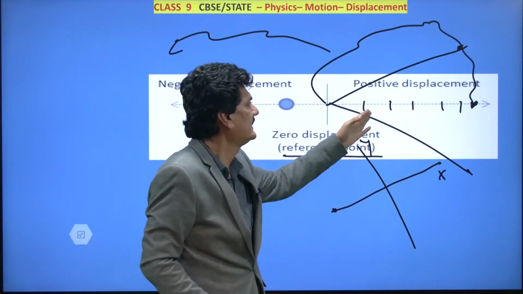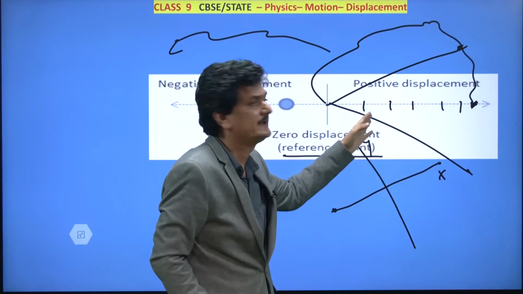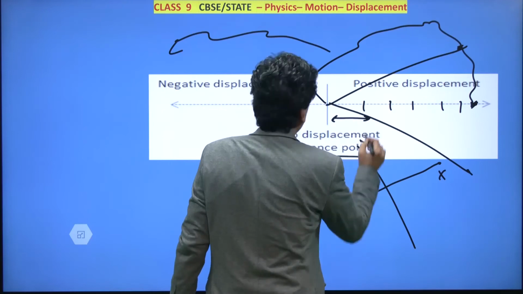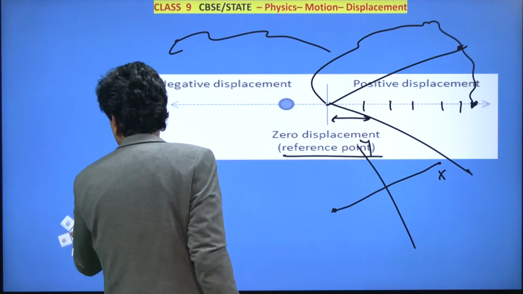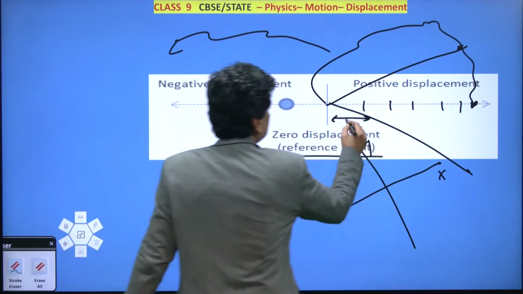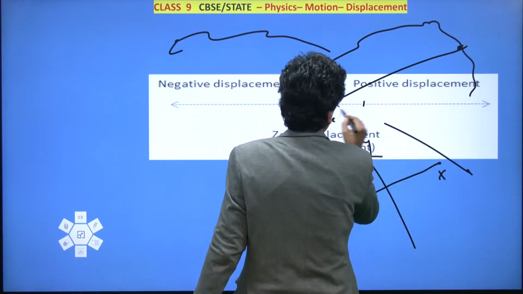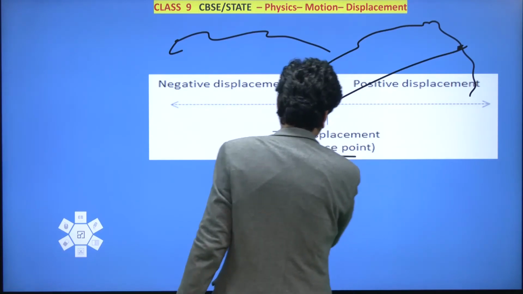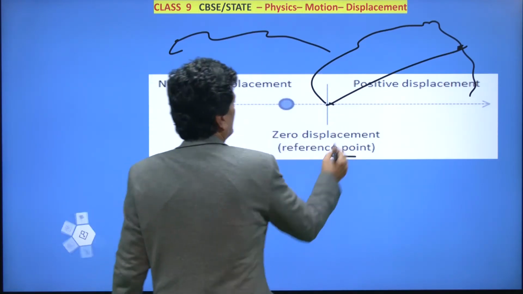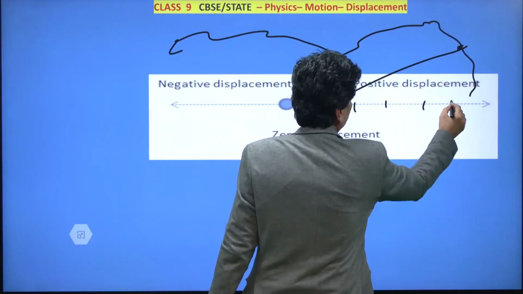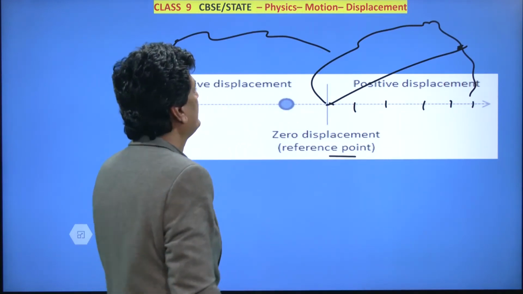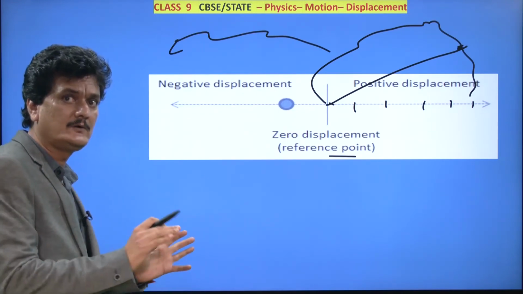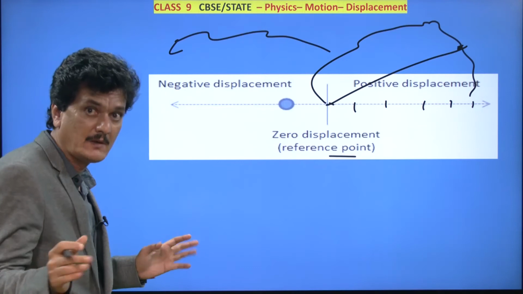So 1 meter or 1 kilometer or 10 kilometer or 100 kilometer, whichever scale you want, you can take there. We will study this more on the graph paper also, but here these markings are there on the x-axis. Now these markings can be made to coincide with the markings on the measuring scale.